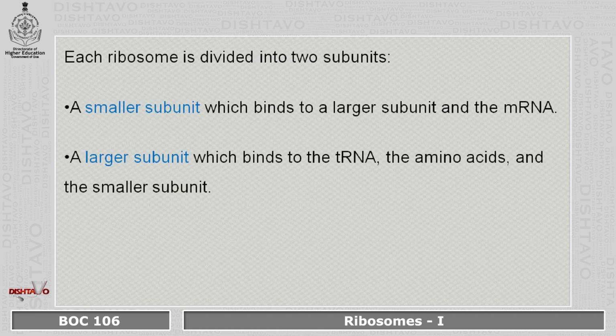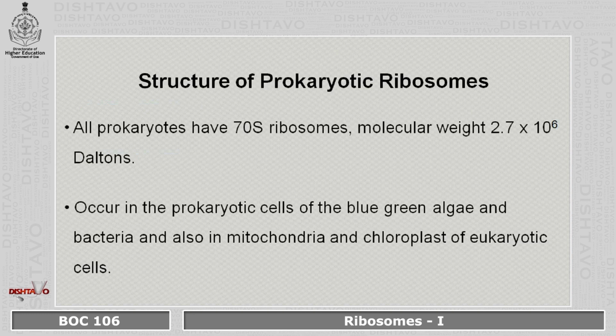Each ribosome is divided into two subunits, a smaller subunit and a larger subunit. The smaller subunit binds to the mRNA. The larger subunit binds to the tRNA, the amino acids and the smaller subunit.